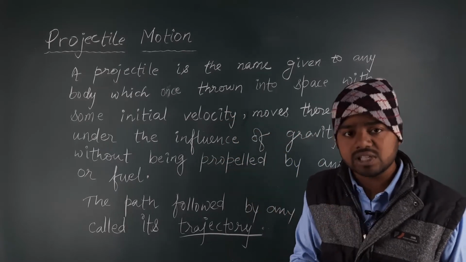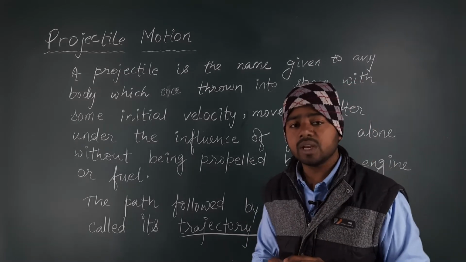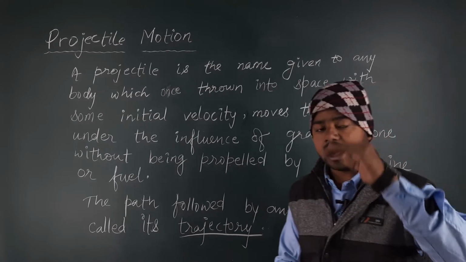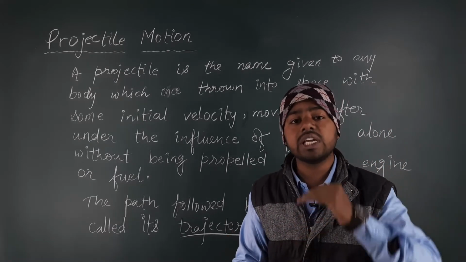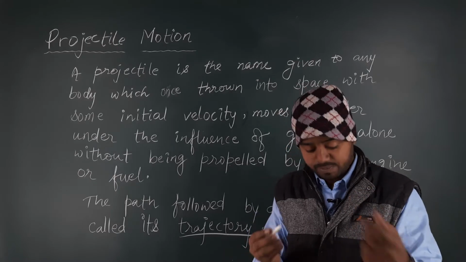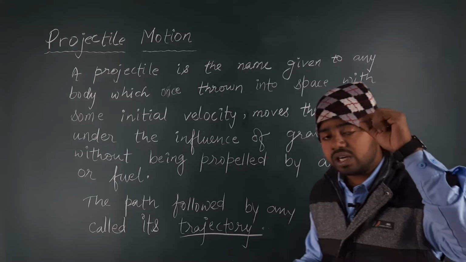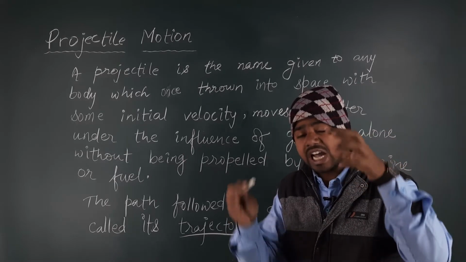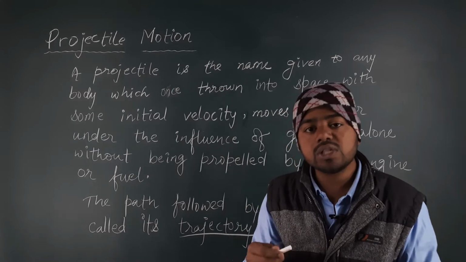Definitely I have given some initial velocity to this body, but what happens then? After a certain time and a certain height, the initial velocity vanishes. Then the body moves under the influence of gravity.